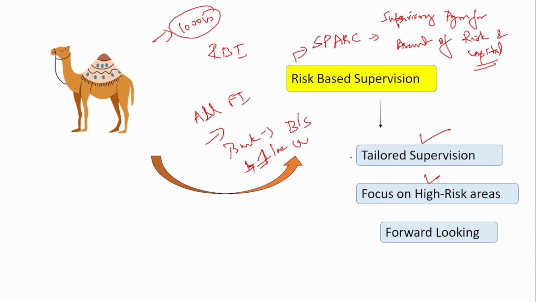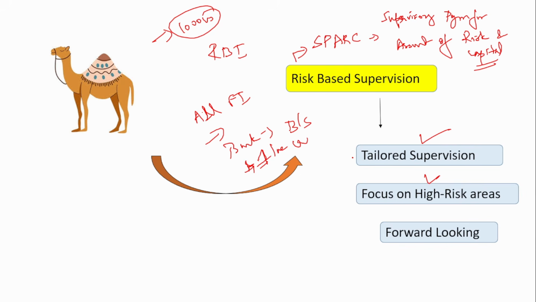So that is forward looking, like, depending upon the future risk, now itself you have to find out the problem. Rather than the problem happening and then finding out the solution, it is better to be proactive, right? So you have to continuously govern the environment. That is what is called forward looking.